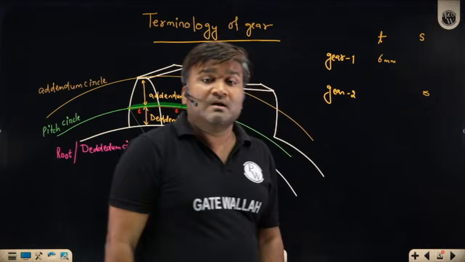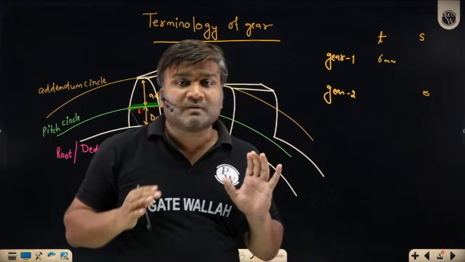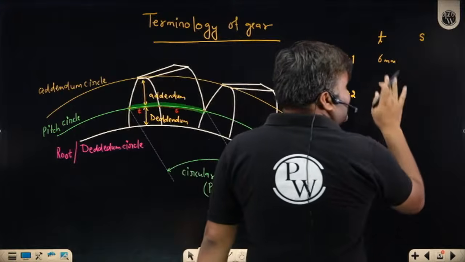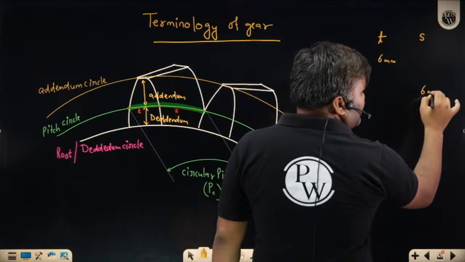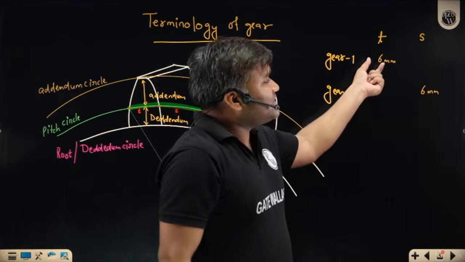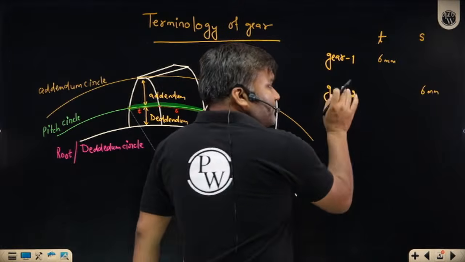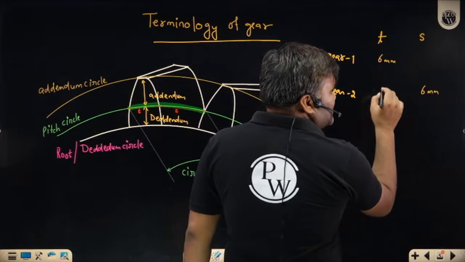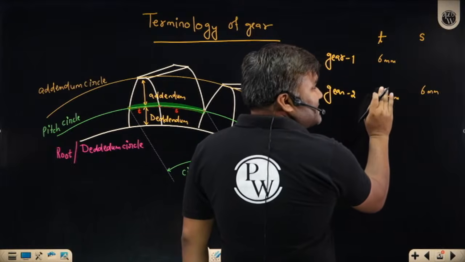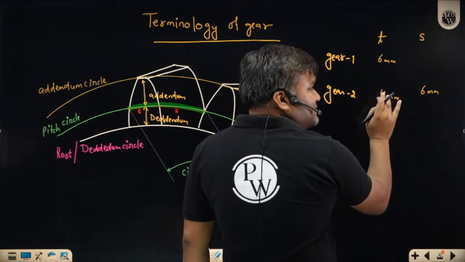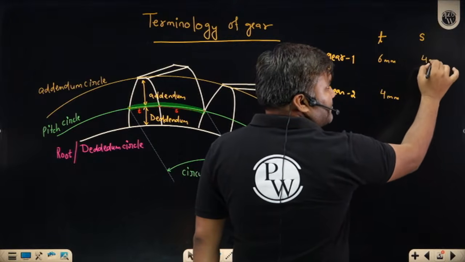No, not possible, because inside a 5 mm space a 6 mm thickness cannot be inserted. So obviously the 6 mm will go inside a space exactly equal to 6 mm. Its thickness should be equal to this space. And if gear 2's thickness is 4 mm, it will go inside the space of the other gear, so that other gear's space should be 4 mm.